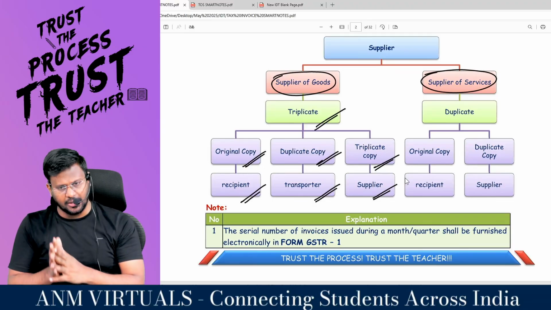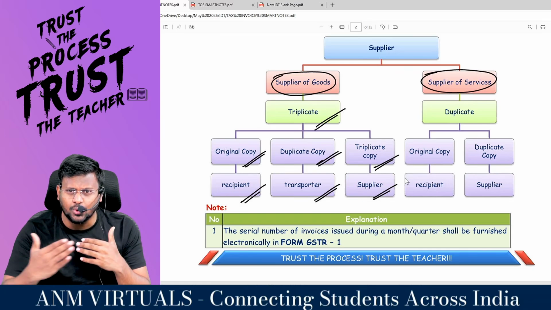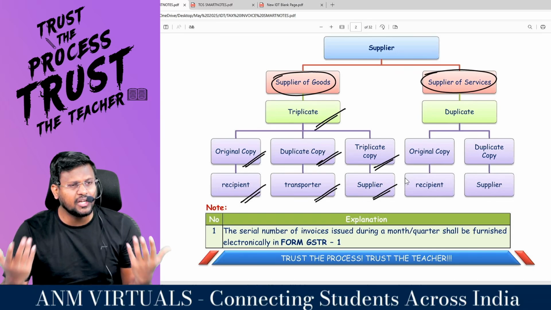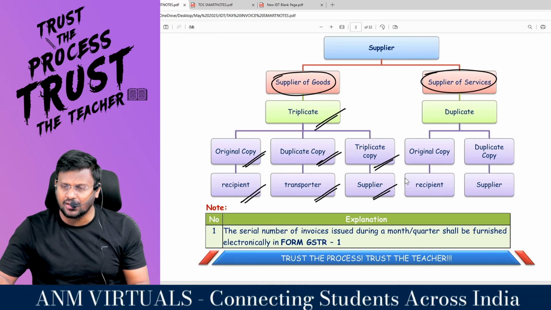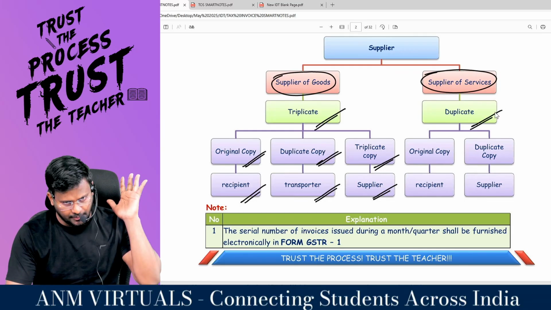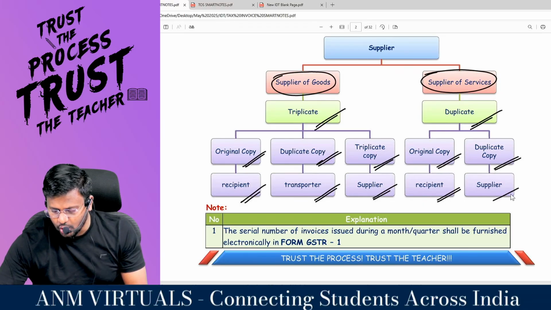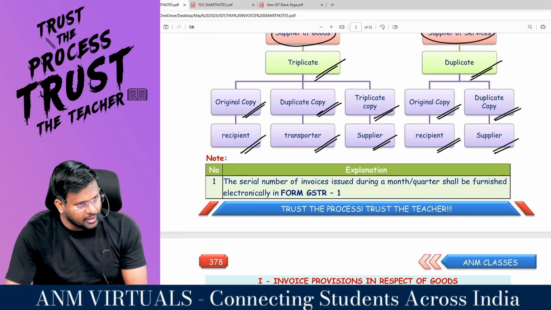Are you all really with me? If you are a supplier of services, the transporter concept will not be there. GTA will not transport from one place to another, right, sir? Then you have to raise the tax invoice in duplicate. Original copy to the recipient and duplicate copy to the supplier. Are you all really with me?